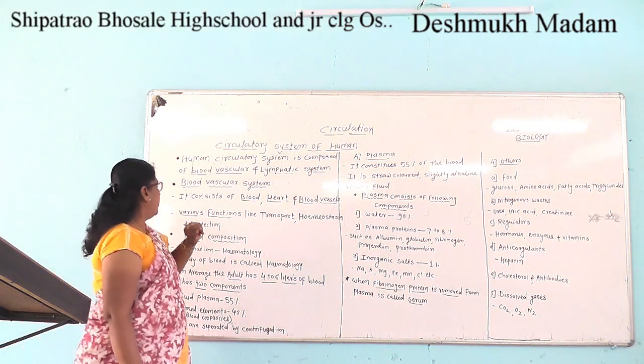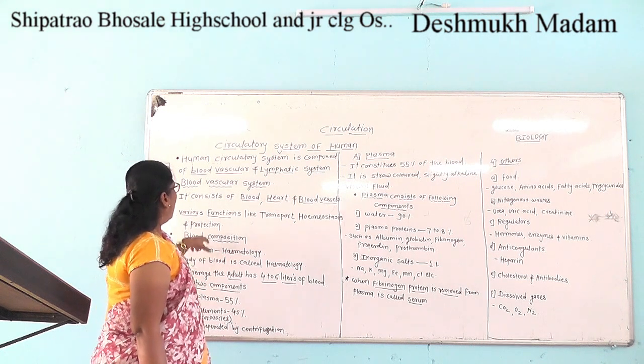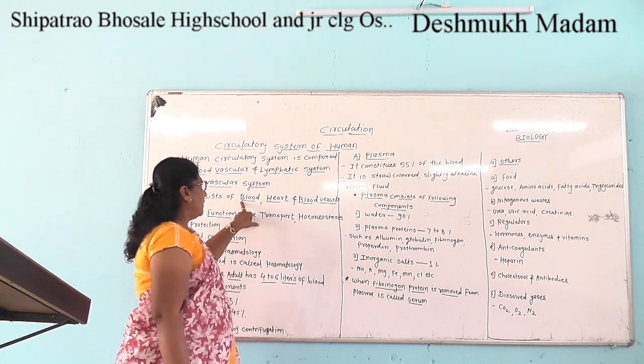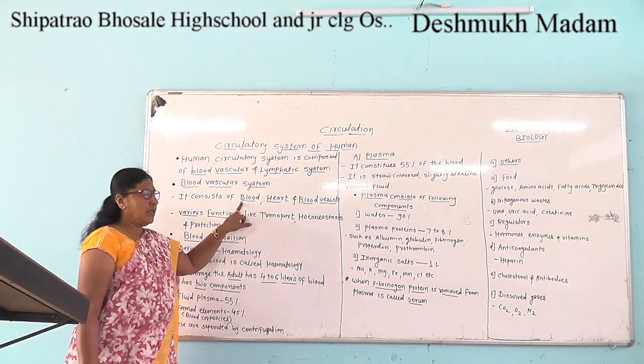The first component of the blood vascular system is the blood.